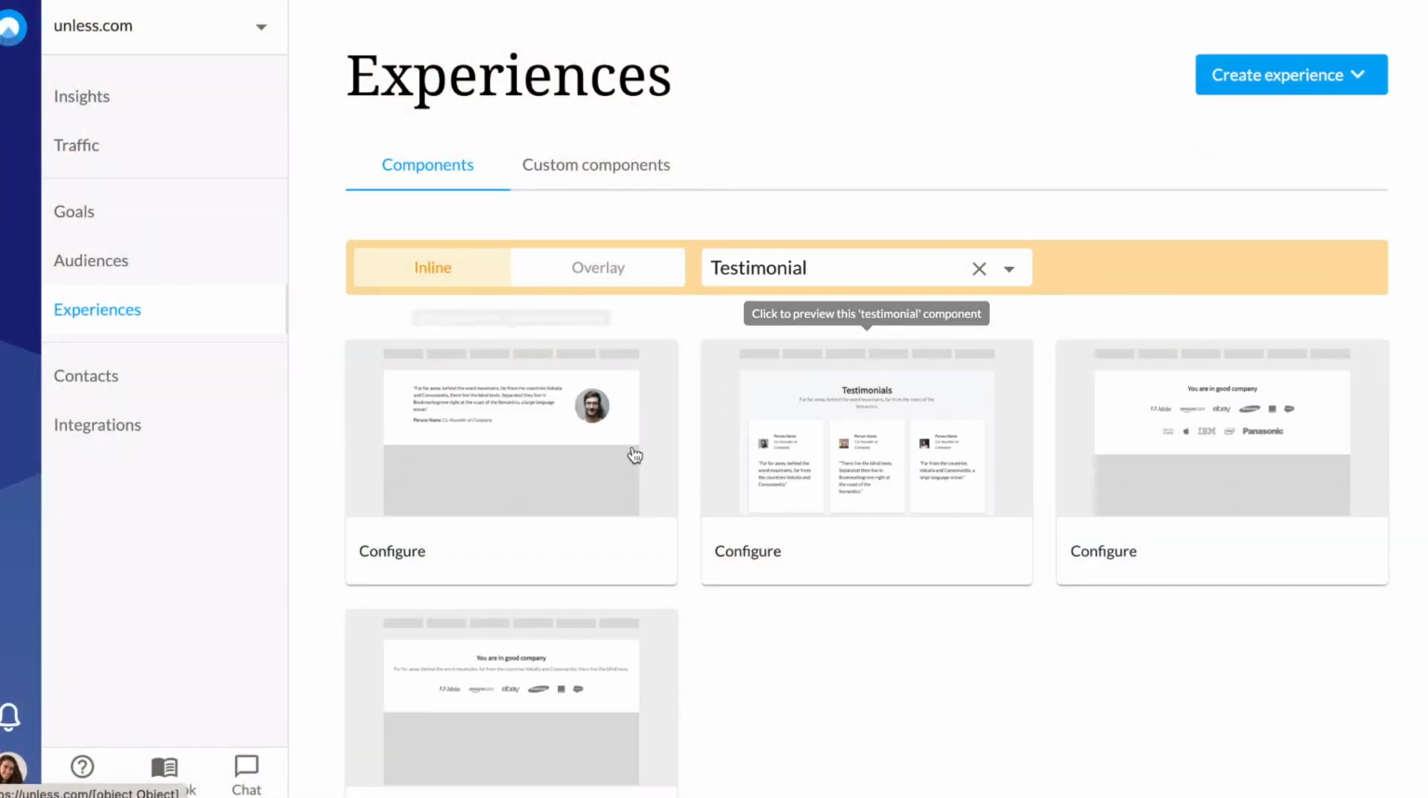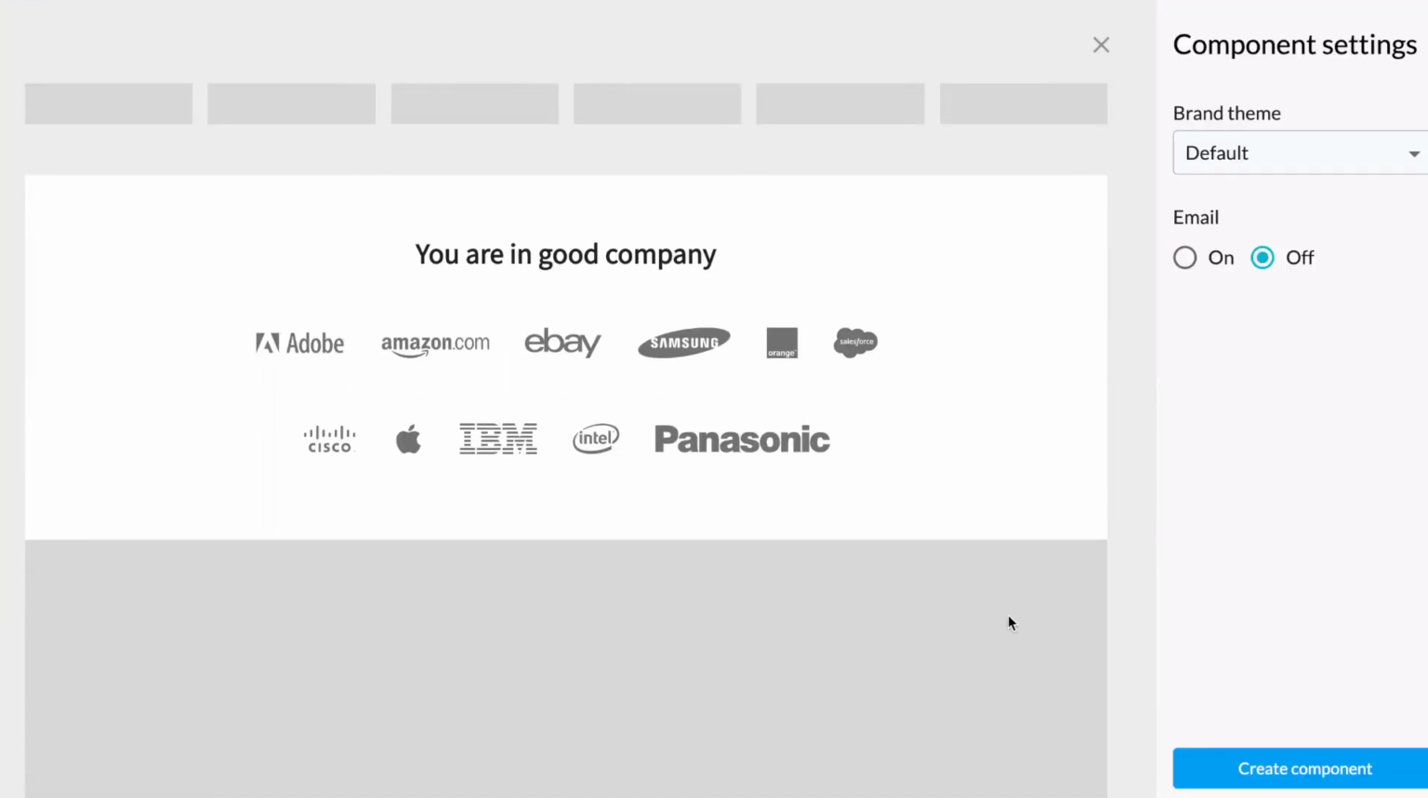In line with the previous examples, if you show quotes from existing customers or highlight certain logos on your website, you can change these up to ones that would be of interest to your target account. For example, companies from the same industry. And if you don't already have testimonials as part of your page, you can quickly add them with the help of Unless components, which are all customizable to match your branding.